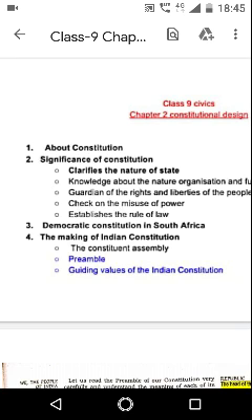First point is, the policy of apartheid was imposed by the whites over the blacks. Apartheid means racial discrimination, black and white discrimination, color discrimination, rang bhed. Under this, people of South Africa were discriminated on the basis of color and race.